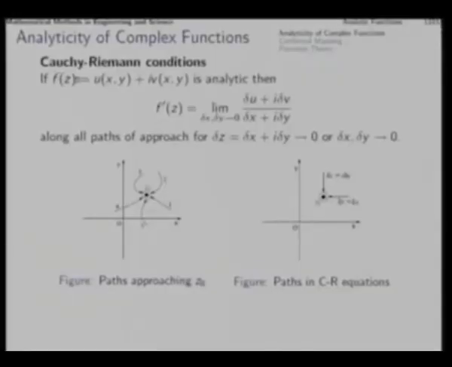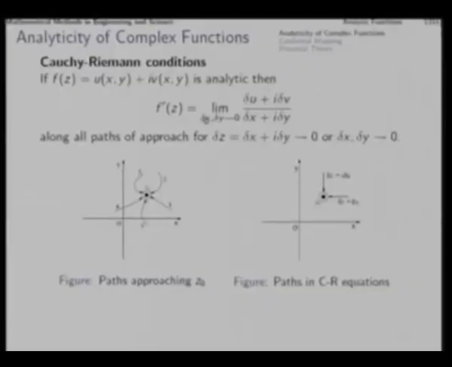And to appreciate that, we consider this situation. Suppose a function f = u + i v is analytic, then we have f prime, which is the limit of delta f by delta z as delta z tends to 0. Now, since z is x + i y, delta z will be delta x + i delta y. So, delta z tending to 0 will mean both delta x and delta y tending to 0, and this is delta f from here, and this is the corresponding delta z.